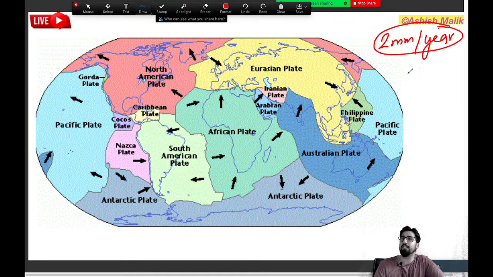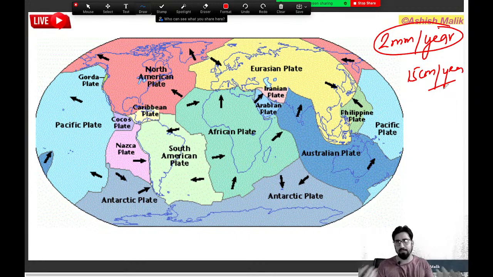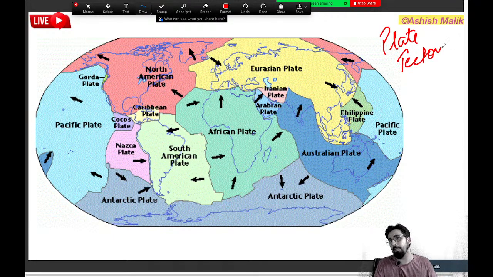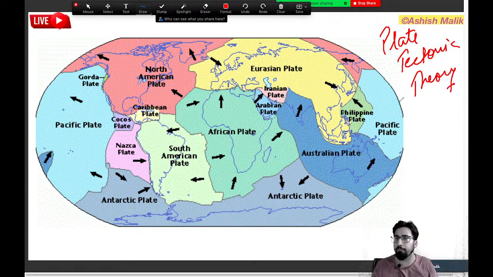But there are some plates which move really fast, like up to 15 centimeters per year. So the rate of movement of the plates is, of course, different. Now, details of that we will discuss in the plate tectonic theory. The plate tectonic theory is very important. There we will learn about different types of plates.